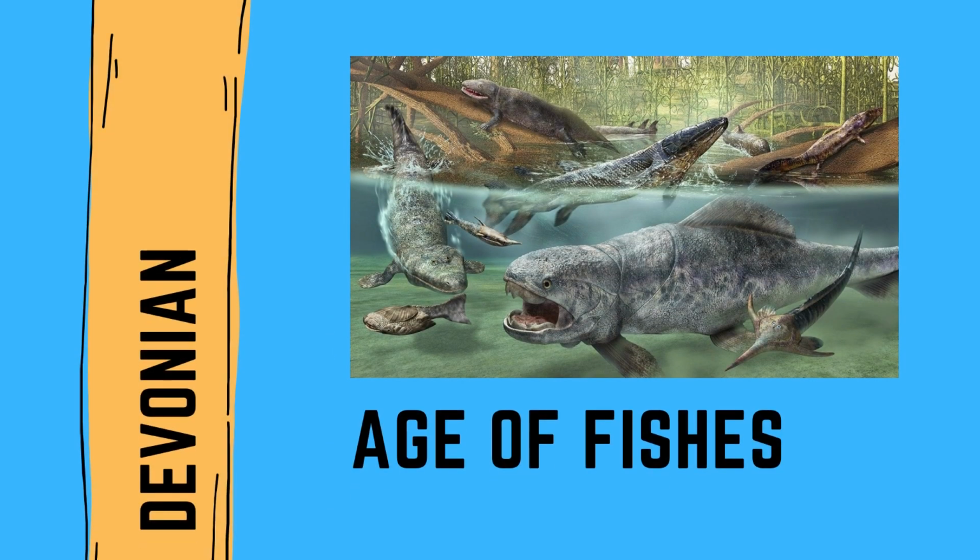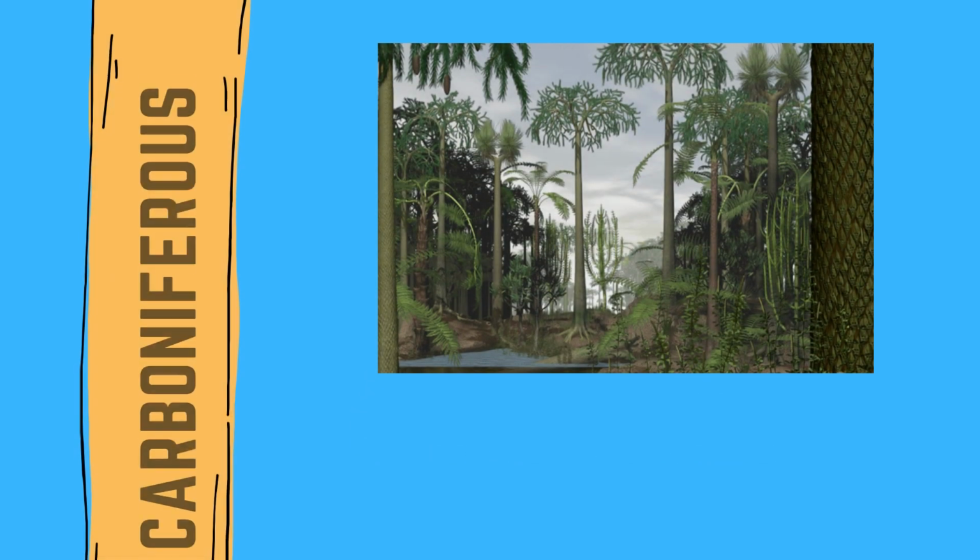Next, we have the Devonian period, dubbed the Age of the Fishes, where there are diverse and abundant fish and plants, tetrapods and amphibians, and we also start to see sharks, bony fish, and new insects. There's a mass extinction that wipes out about 30% of all families, likely due to glaciation or meteorite impact.